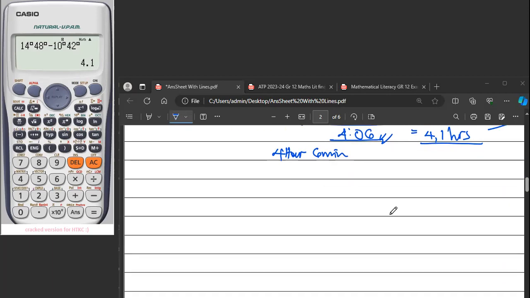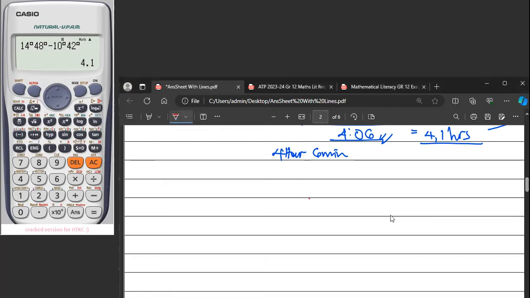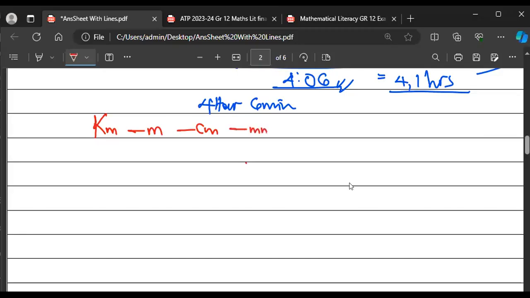Don't forget the formulas. Conversion: kilometer, meter, centimeter, and millimeter. Conversion, be expected.